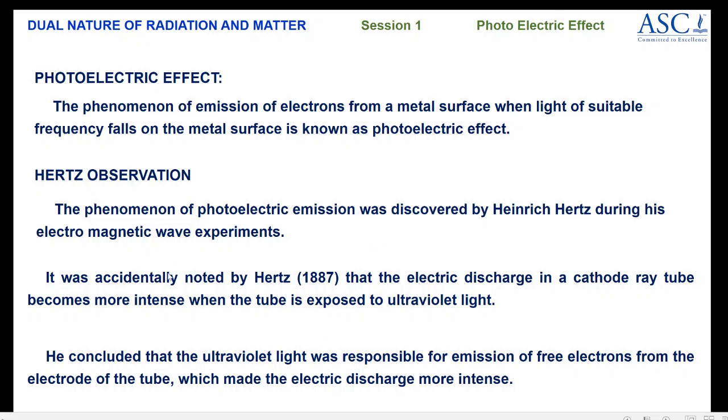Thus he accidentally discovered the photoelectric emission. UV light is nothing but light. Photo means light. When UV light is incident on an electrode of the tube, free electrons are emitted. This phenomenon is called photoelectric emission.